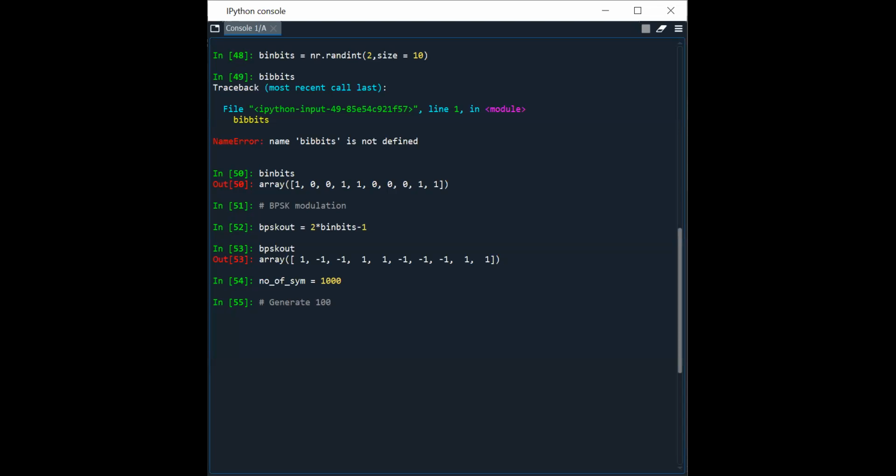Now let me write the question here. Generate 1000 binary bits and use a BPSK modulator.